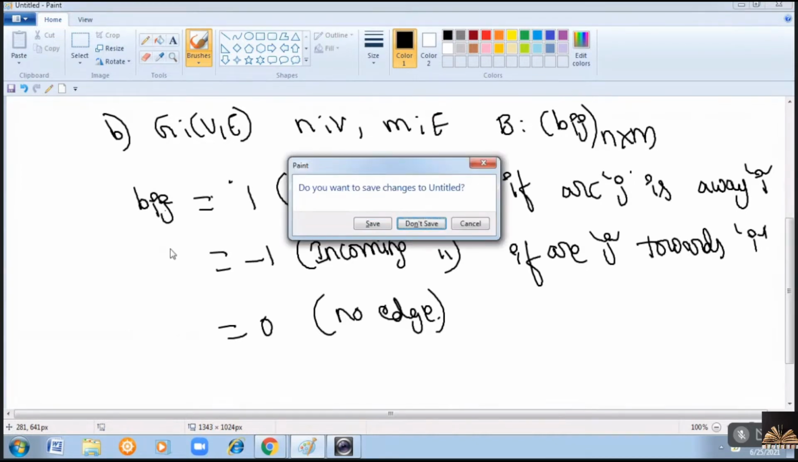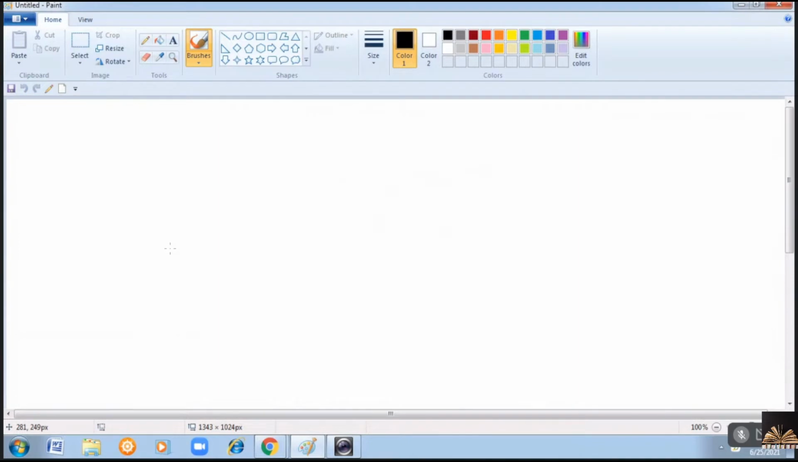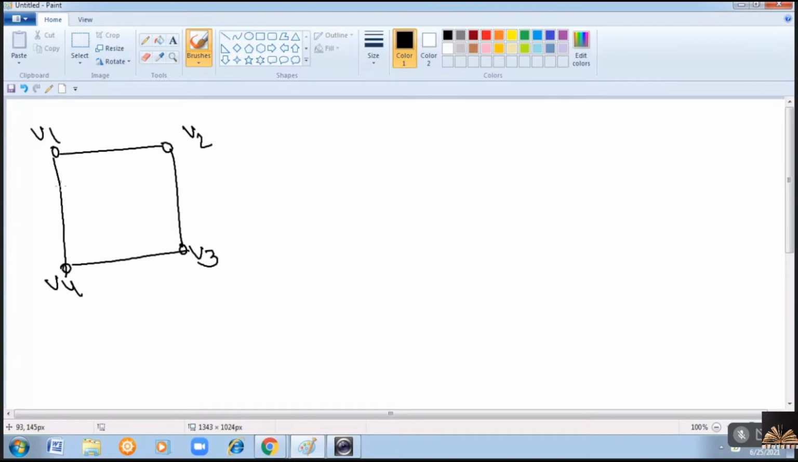And one more point to be remembered is, if you want to represent this incidence matrix, then you have to label the vertices and edges. If the graph is given without labeling the edges, then you can take the labeling for the edges. That will be very easy. Now consider an undirected graph and draw its incidence matrix. Here you must name all the edges with some labels.